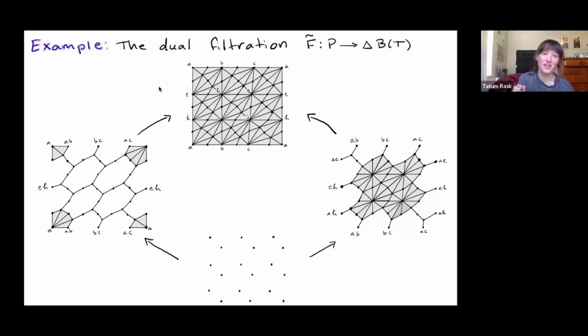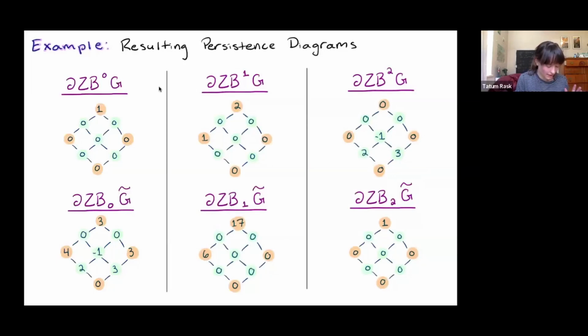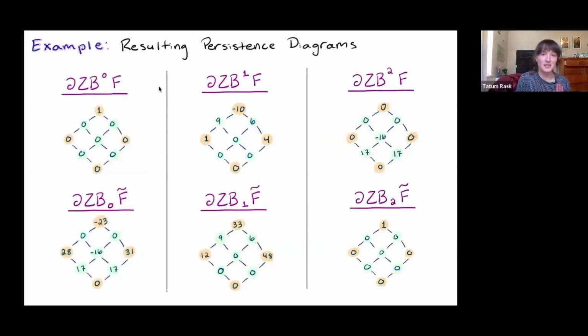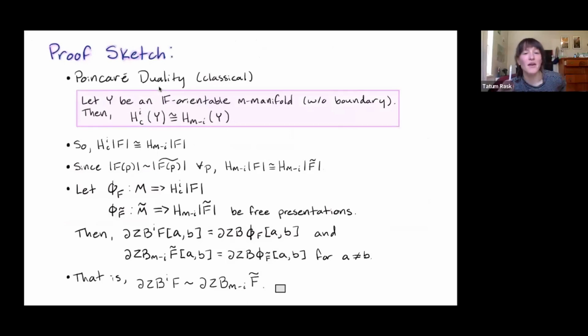That is actually something I would love to look into in the future. You would have to do some tweaking. Scrolling the wrong direction, my apologies if anyone's getting all turned around. I would really like to look into that to find maybe a more combinatorial or algebraic version of this. Right now, we do rely on this statement of Poincaré duality in order for this proof to follow through.